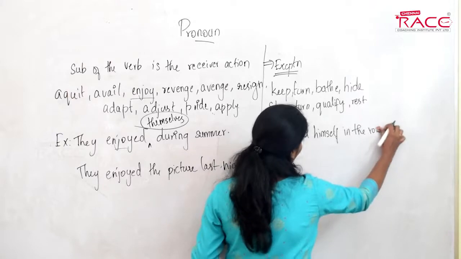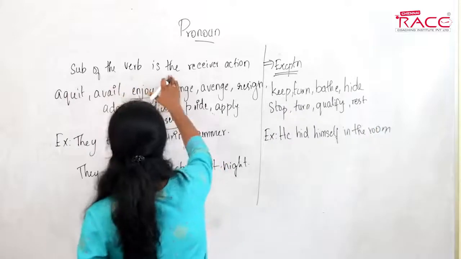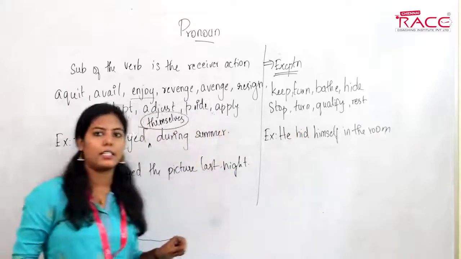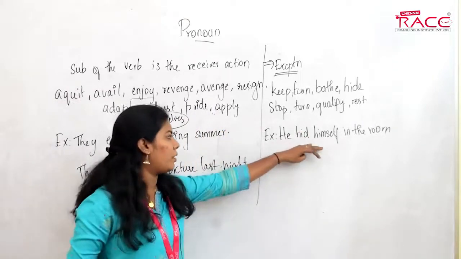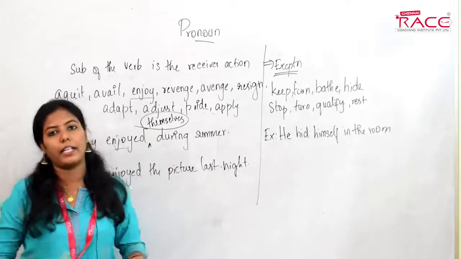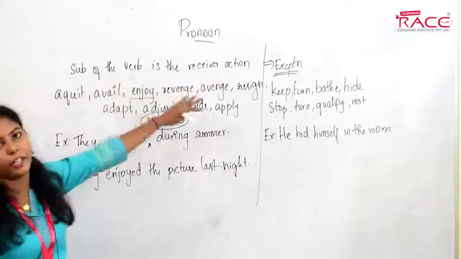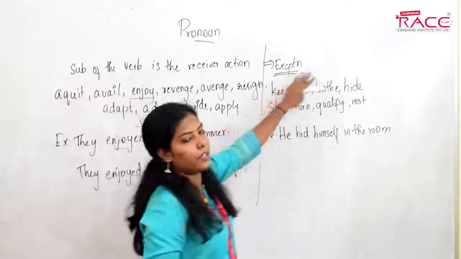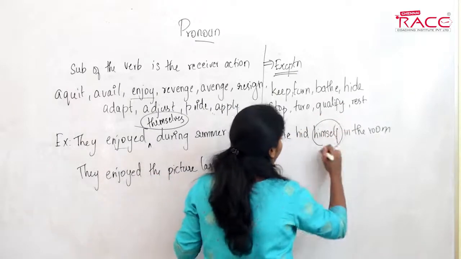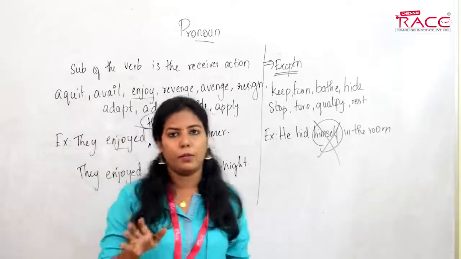Now, the concept is the same. Here, the subject of the verb is the receiver of the action. He is the receiver of the action. So, he hid himself would be right if you see only this concept. But remember, only with the earlier verbs can a reflexive pronoun be used. With these verbs reflexive pronouns should not be used. So, he hid himself in the room would be inappropriate. What you have to say is he hid in the room. That would be the most appropriate one.